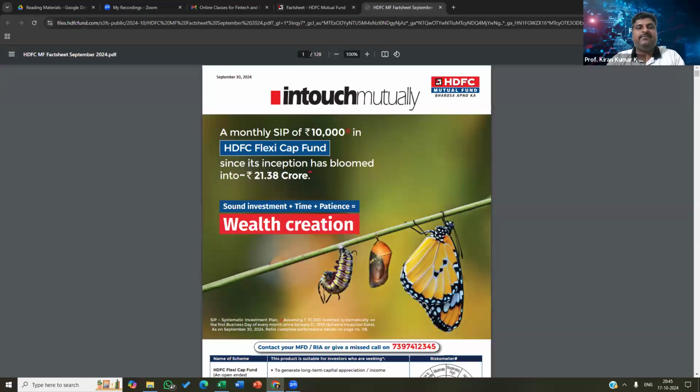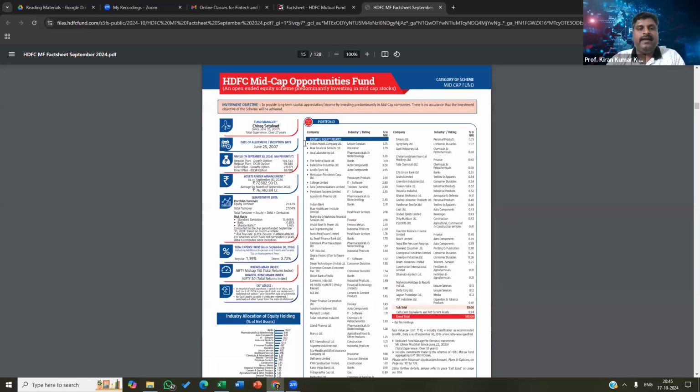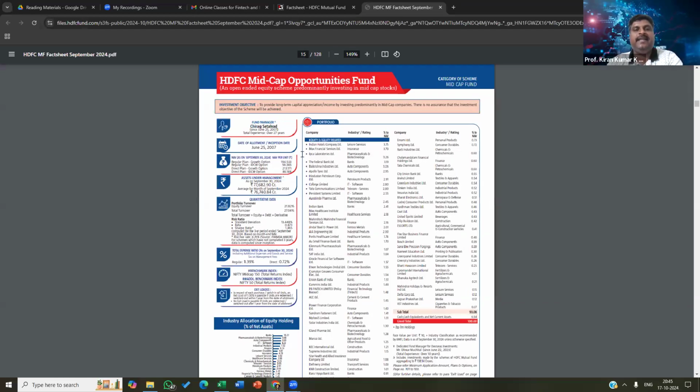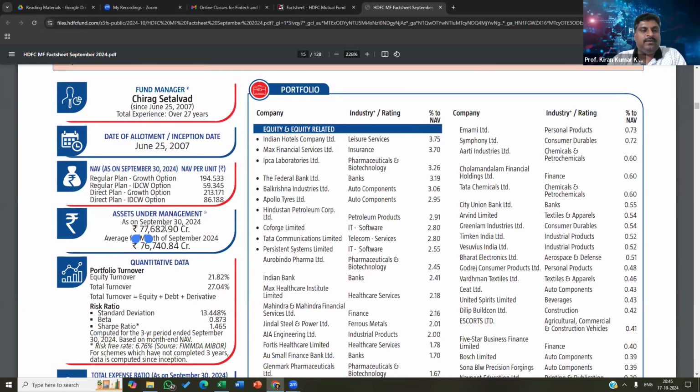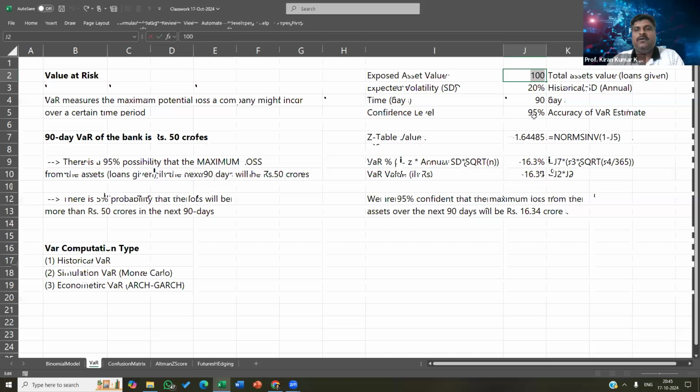Let's choose any one of their funds. I have the HDFC Mid Cap Opportunities Fund here. Their total asset value is around 77,682.90 crores.